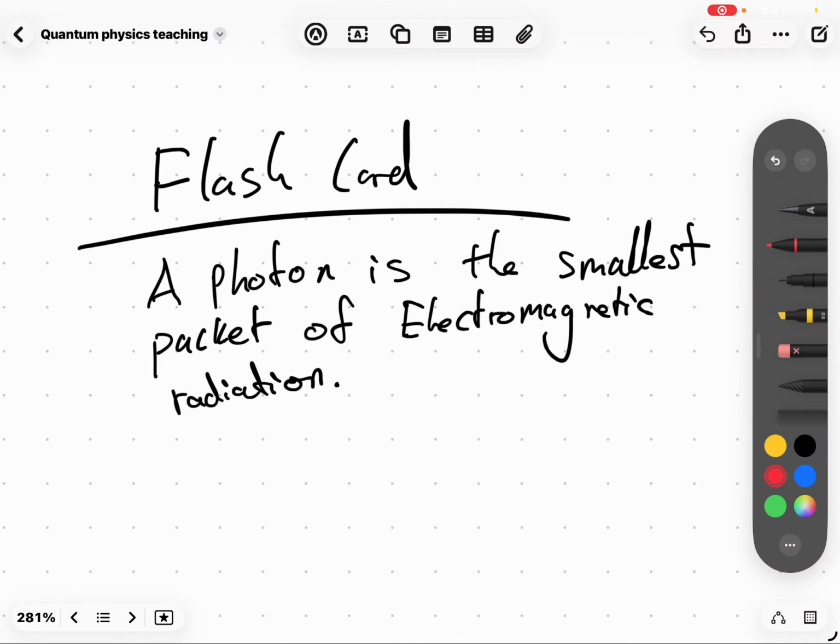Right, good flashcard to make. A photon is the smallest packet of electromagnetic radiation. It is the quantum of electromagnetic radiation. Smallest packet could be rewritten as quantum. As said earlier, quantum is the smallest packet. So, good flashcard to have, extra knowledge.